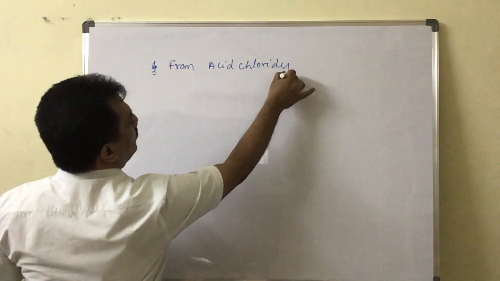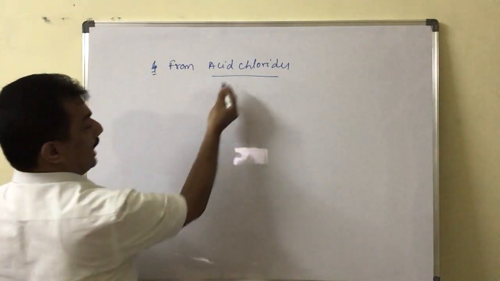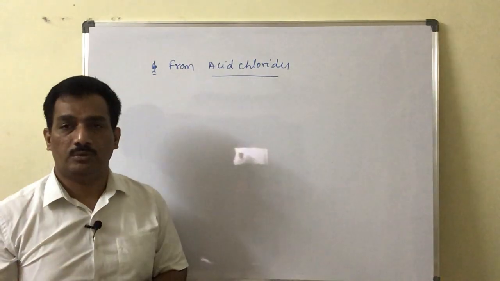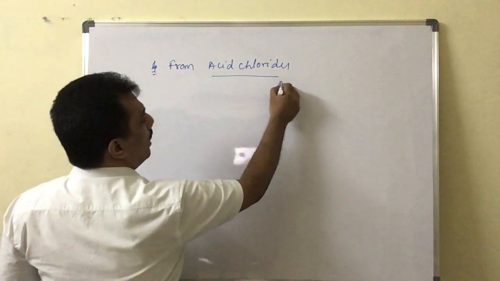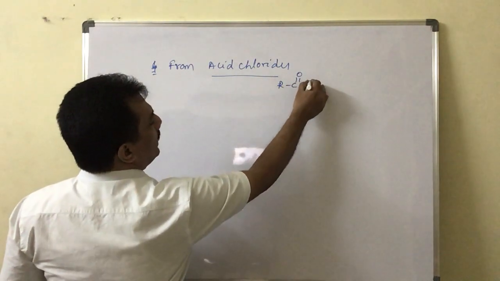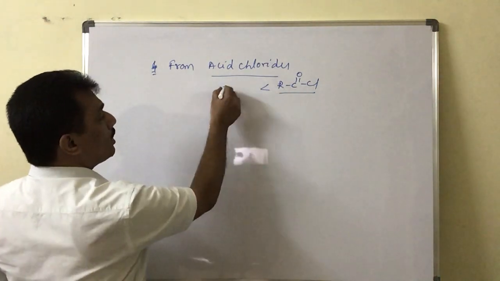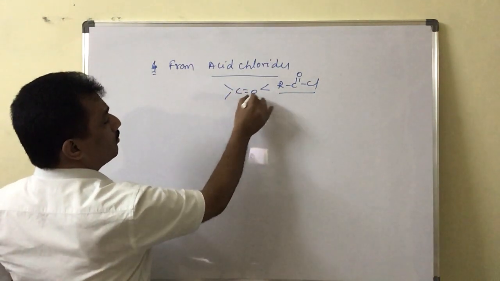Now let us discuss this. As we know, acid chlorides are more oxidized than carbonyl compounds. Acid chlorides are nothing but RCOCl. This is an acid chloride, and they are more oxidized than carbonyl compounds.